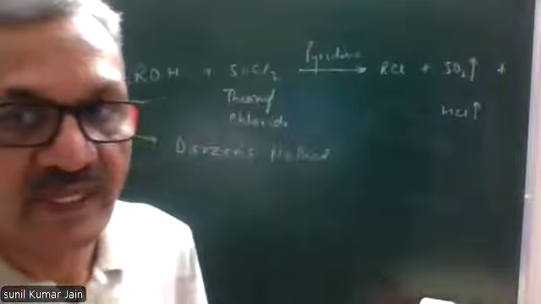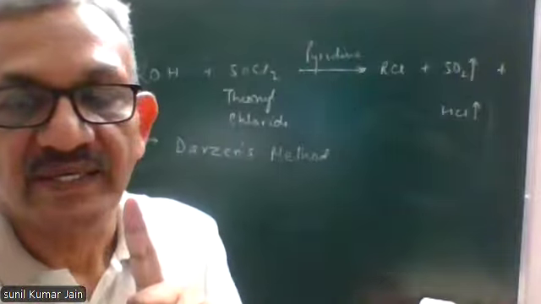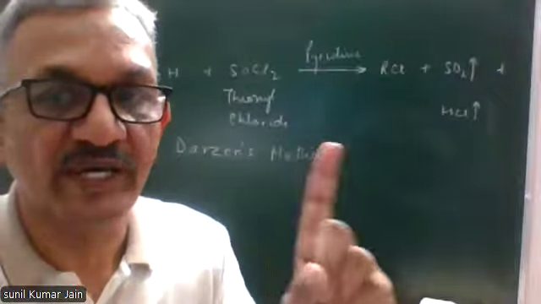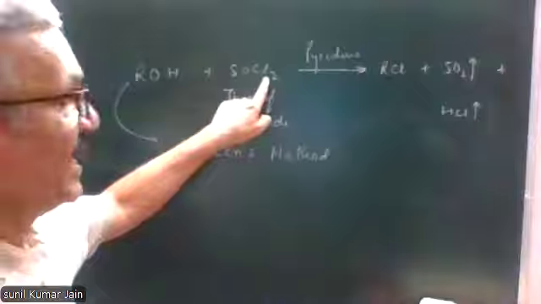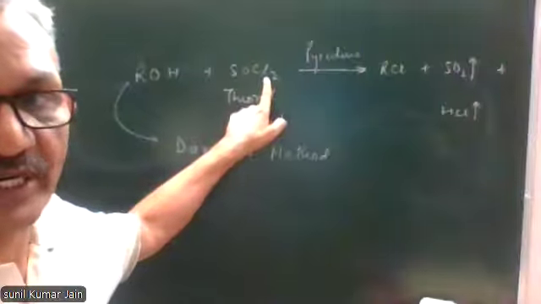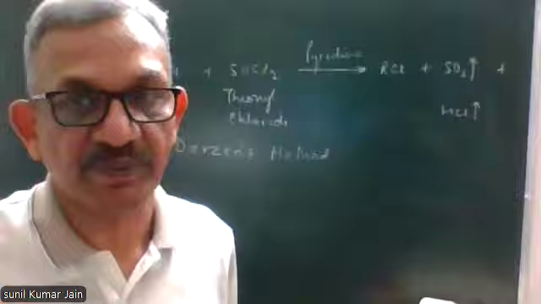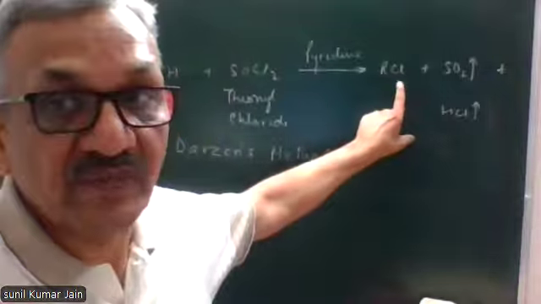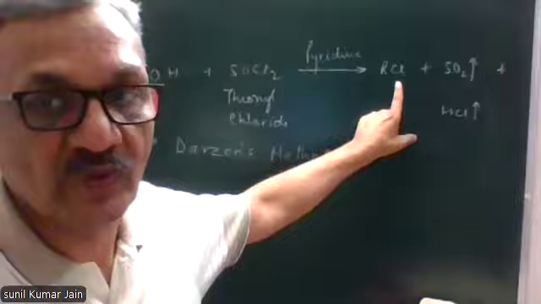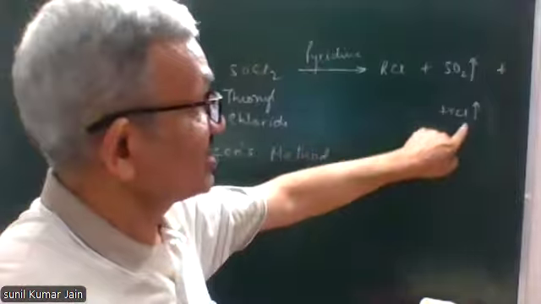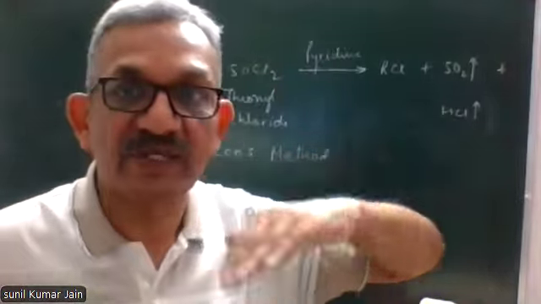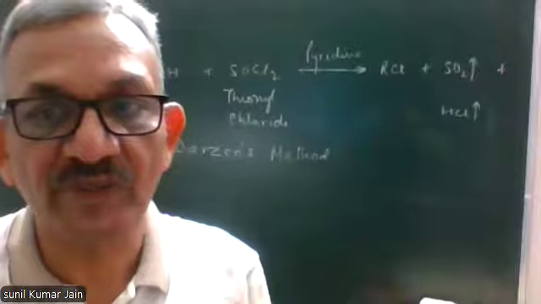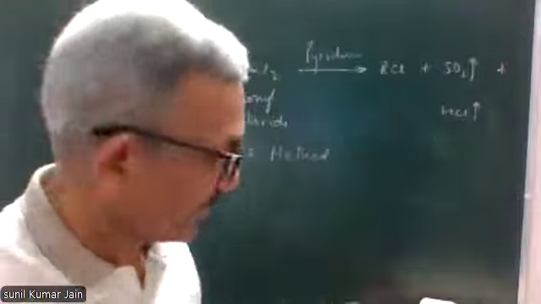First point, this method is only for the preparation of chloroalkanes, not for bromo and iodoalkanes, because SOBr2 and SOI2 are highly unstable compounds. Second point, this is a very good method for the preparation of chloroalkanes because these byproducts are gaseous and therefore they escape from the reaction flask so that purification of the product is easy.